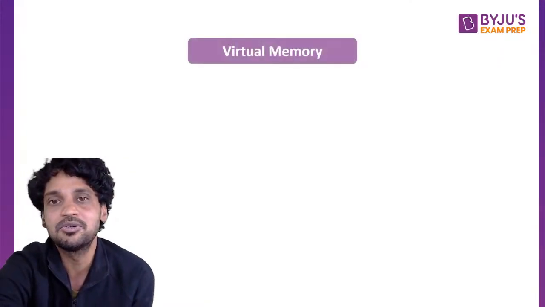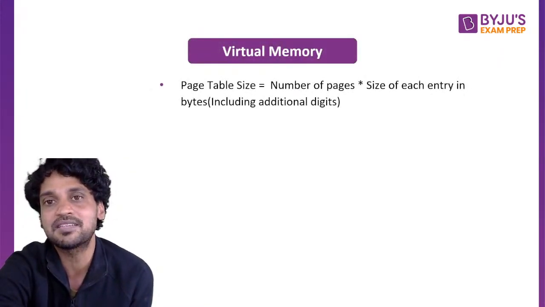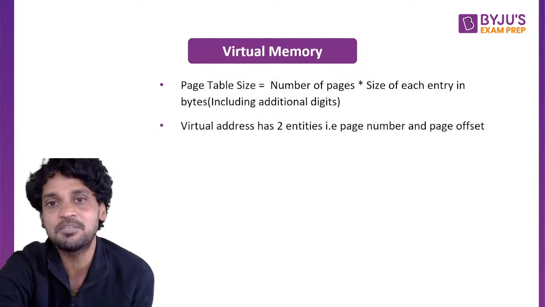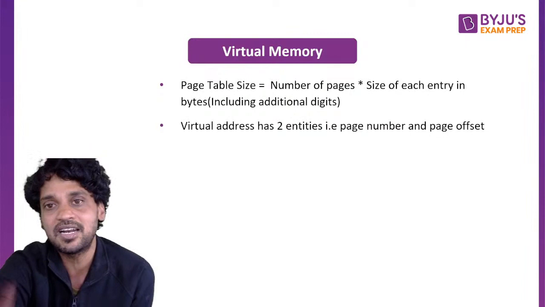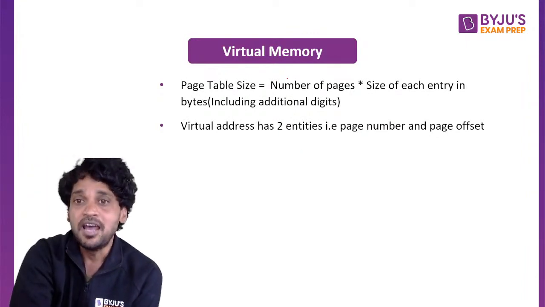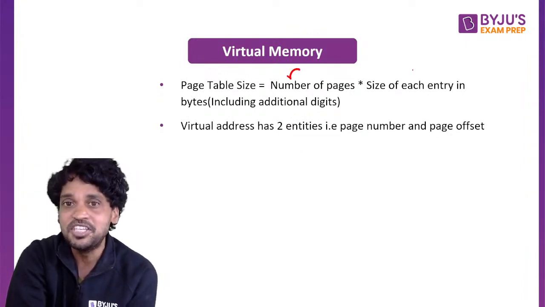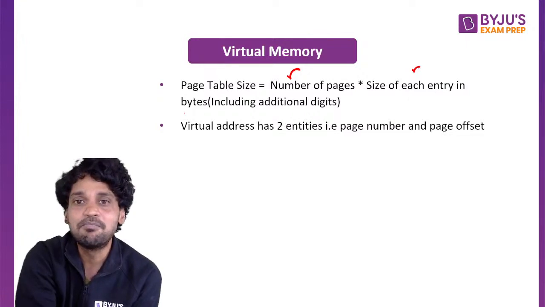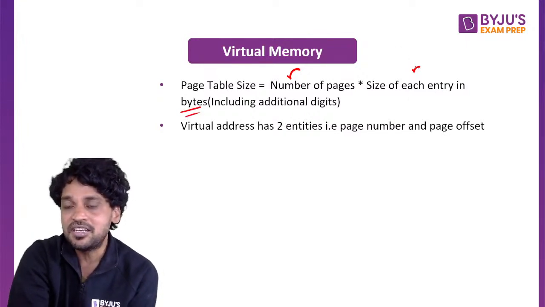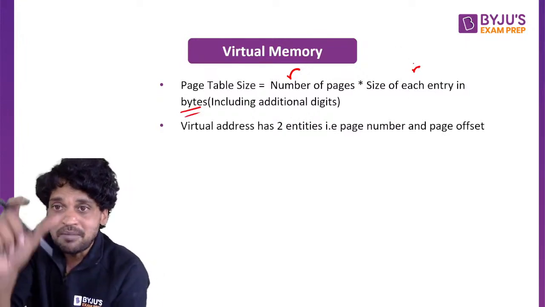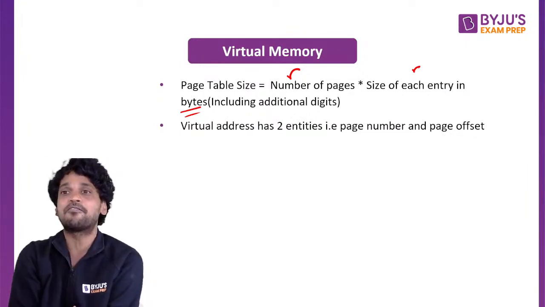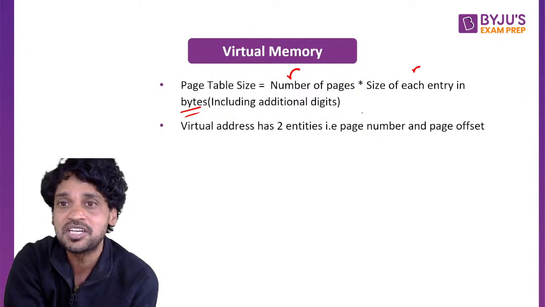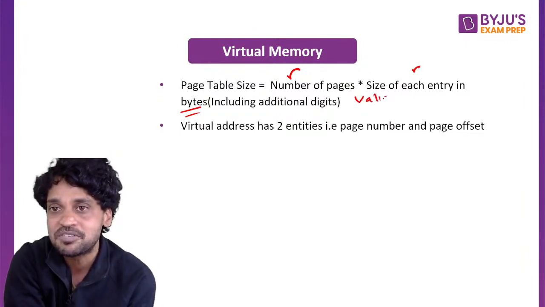Now let us go to the virtual memory. In the virtual memory, there are several points to discuss. The first one is the page table size, in which how the page table size is going to get calculated. Page table size is nothing but number of pages times the size of each entry in bytes. Each entry will have a frame number. How many bytes are required by the frame number, including additional bits such as the valid bit.